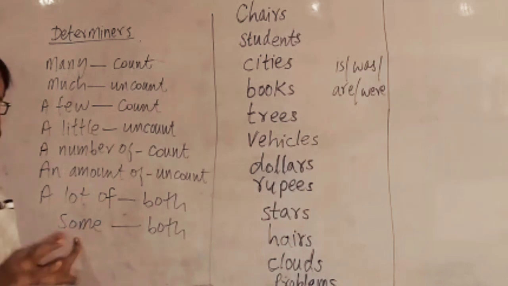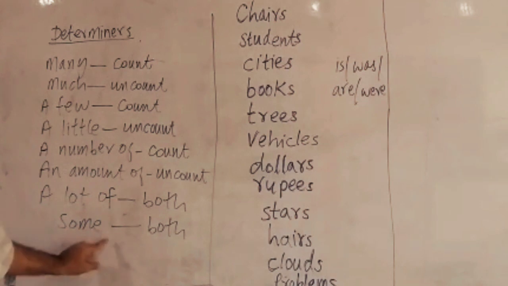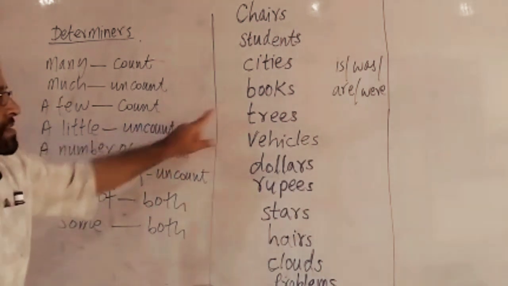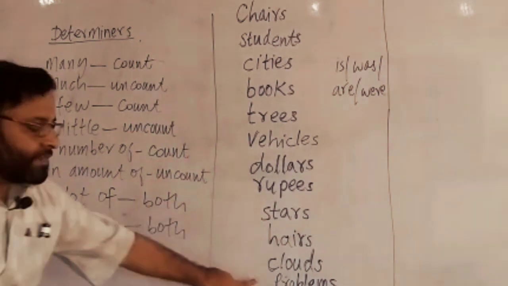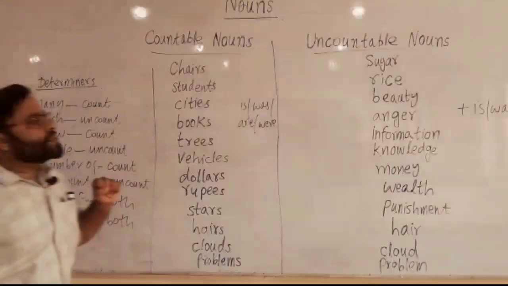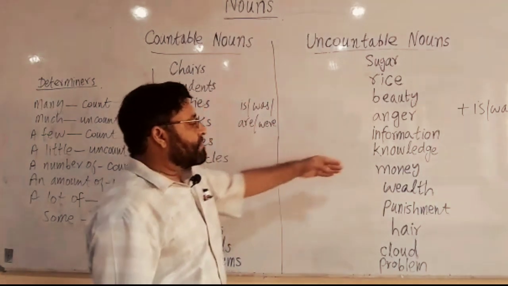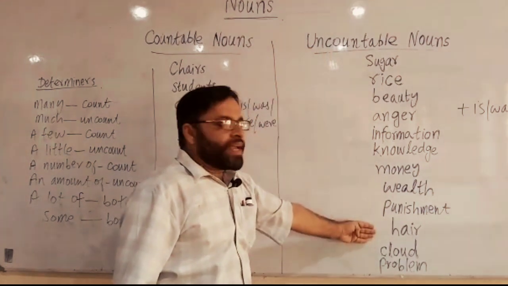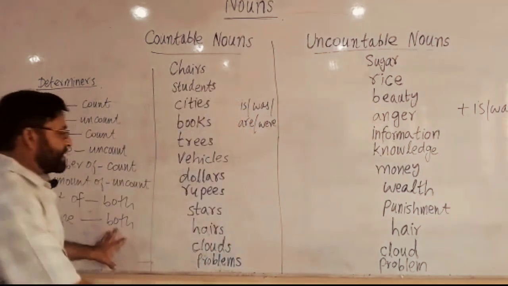Similar is the case with some. Some is about 40 to 50 percent. You can use some with both, but remember, with countable nouns you use are. There are some trees, there are some vehicles, I have some problems. If you are using it with uncountable nouns, you will use is. There is some money, there is some sugar, there is some hair on your head.